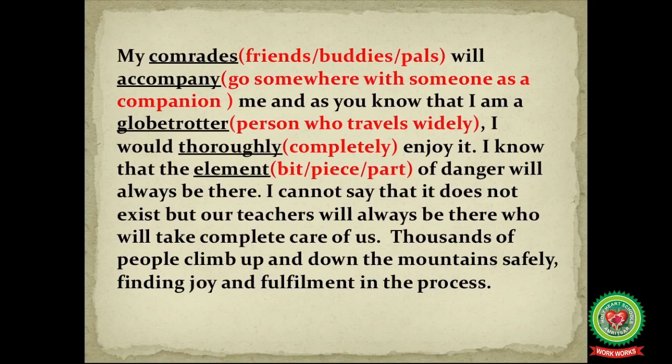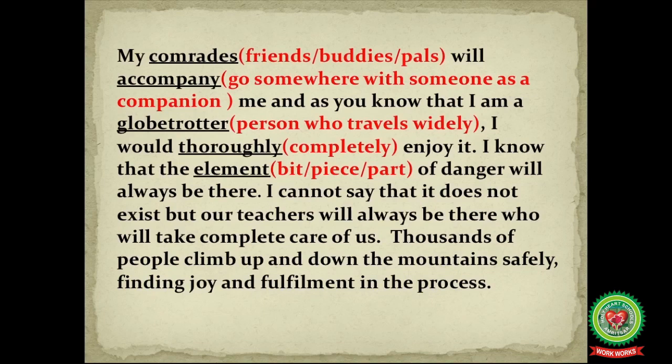So what are the other ways you can write down here? As you know, I love adventure, I love to travel, and I am a die-hard fan of mountaineering, so I will completely enjoy. Now children, as it is a mountaineering expedition, it is normal for the parents to be worried about child's safety.